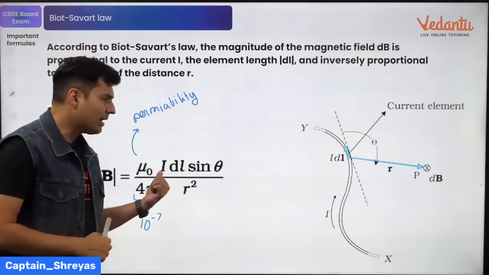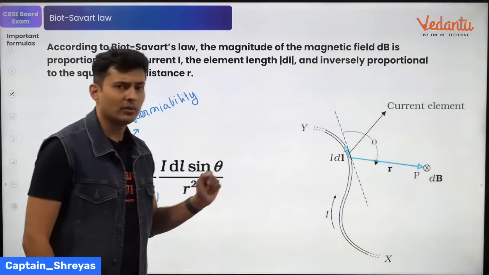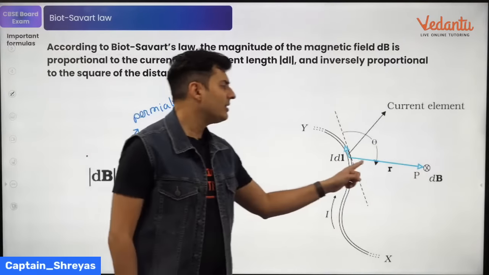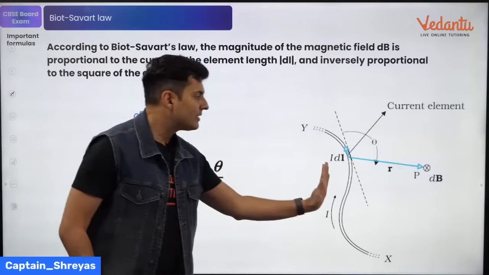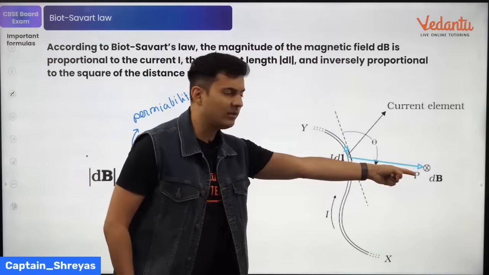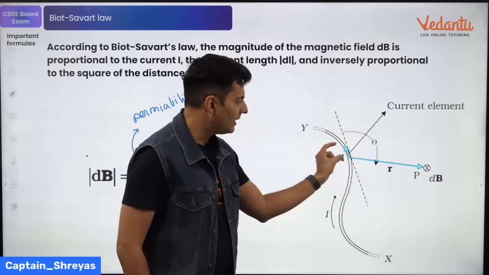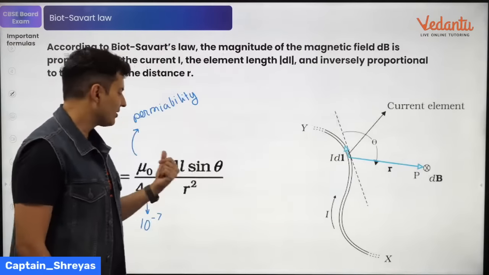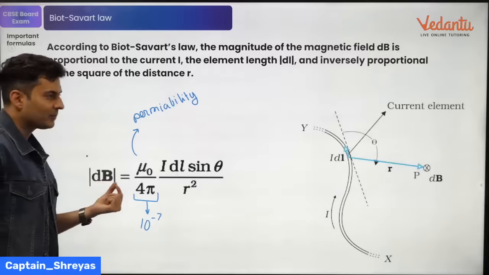What is I? I is the current flowing through the wire. What is dl? It is the length of the wire element. What is r? The distance at which you want to measure the field. What is theta? It is the angle between the length of that element and the position at which you are standing. I'm standing here, the current is going there, so the element is this way. So the angle between that is basically sine theta. So that gives you the magnetic field due to the small element.